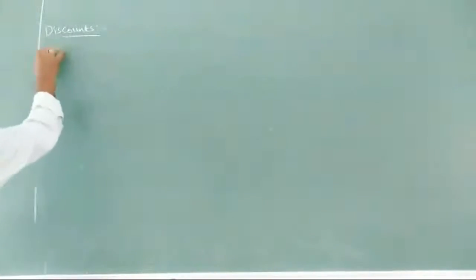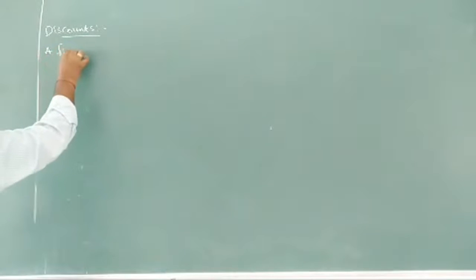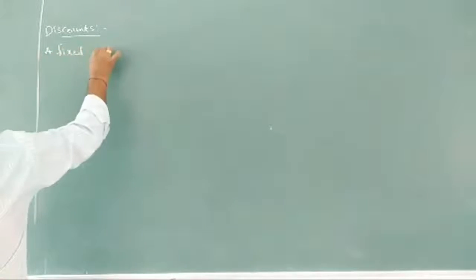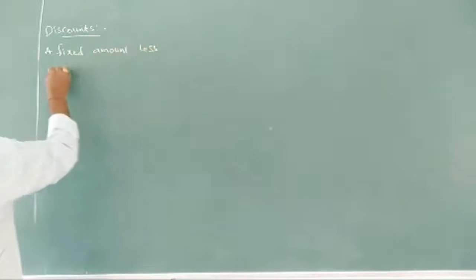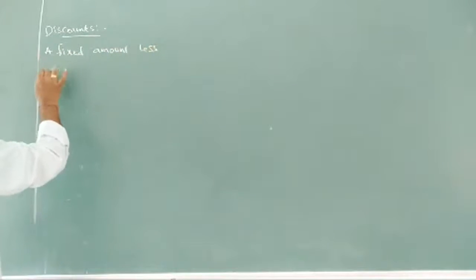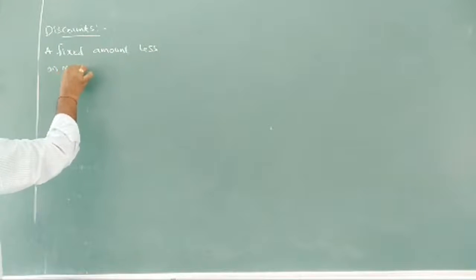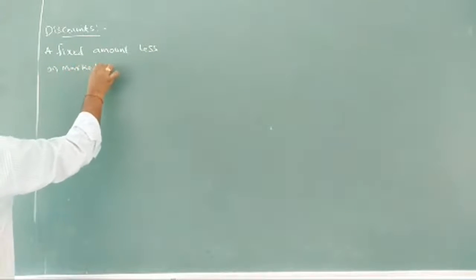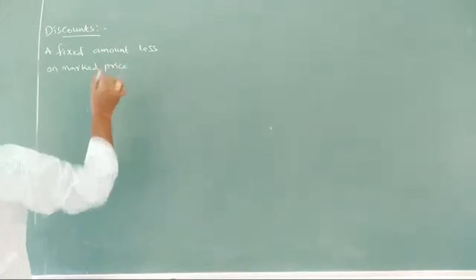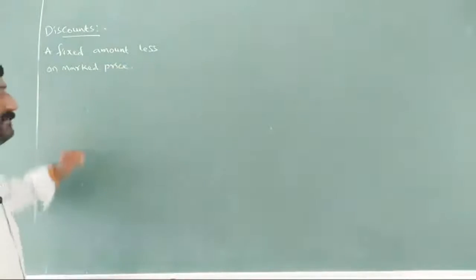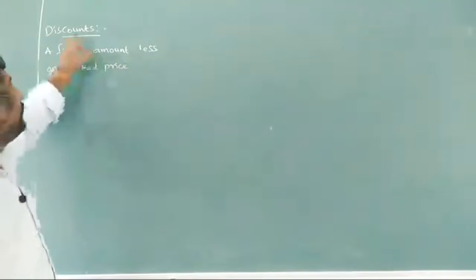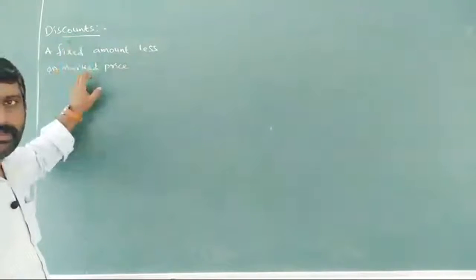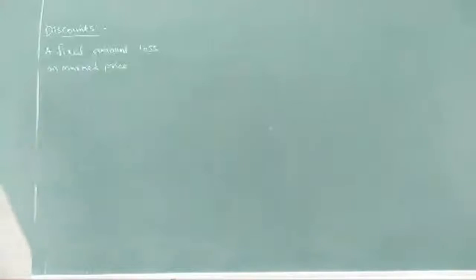So, what is discount? A fixed amount less on the marked price is nothing but discount.